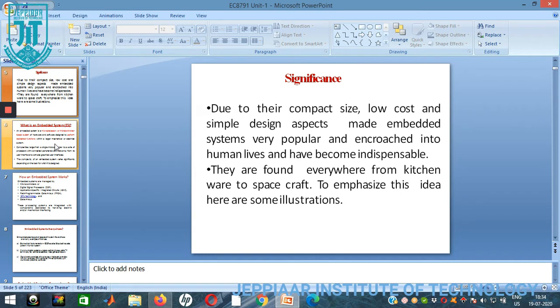So why are we going for embedded? What is the significance behind that? Due to their compact size, low cost, and simple design aspects, embedded systems became very popular and encroached into human lives and have become indispensable. They have been found everywhere, from kitchenware to spacecraft. To emphasize this idea, here we have some illustrations.